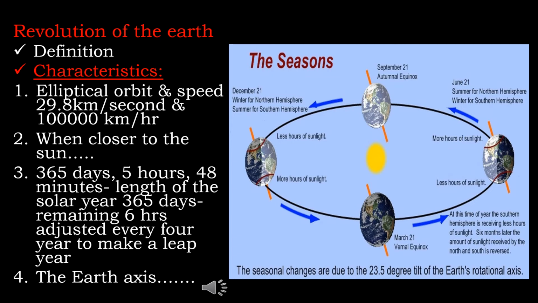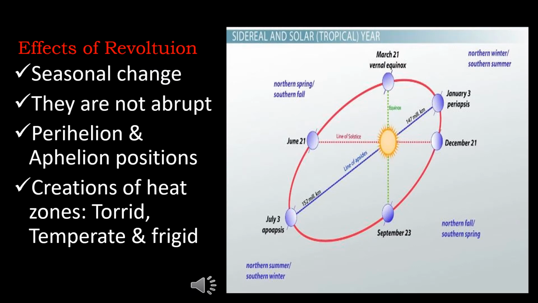Fourth one: the Earth's axis is always inclined to its orbital plane at an angle of 66.5 degrees. The motion of the Earth is from west to east, or in the same direction as the rotation. Effects of revolution. First one, seasonal changes. The amount of heat that a place receives on Earth depends on the angle at which the Sun's rays reach it.